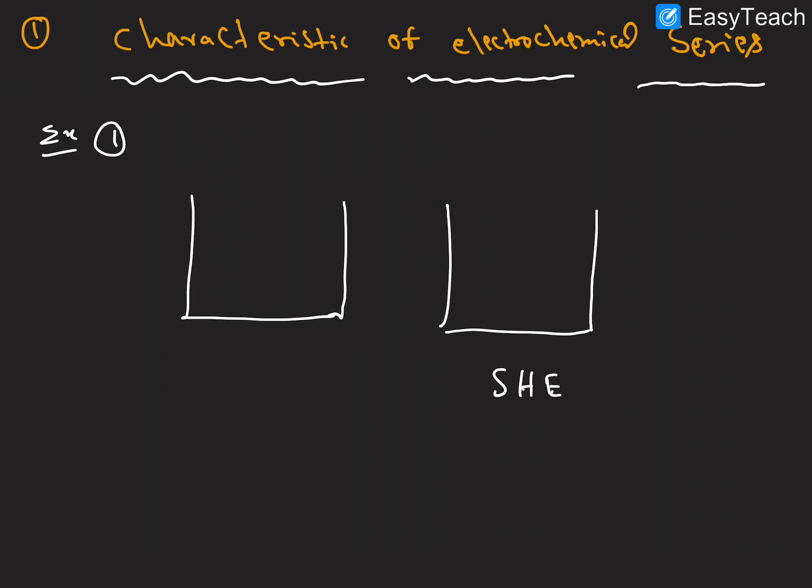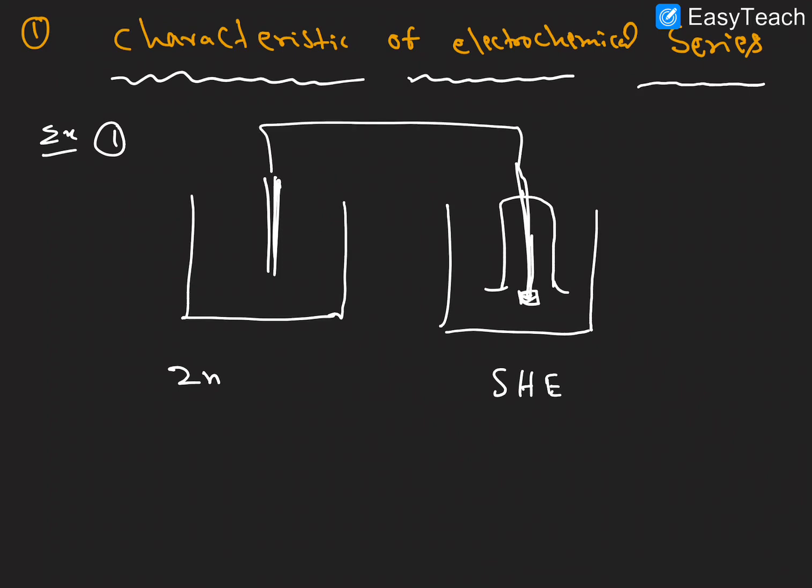This is the standard hydrogen electrode, and this is the zinc electrode. Already we have seen the standard reference electrode, right? These two are connected to each other, and here a salt bridge is there.